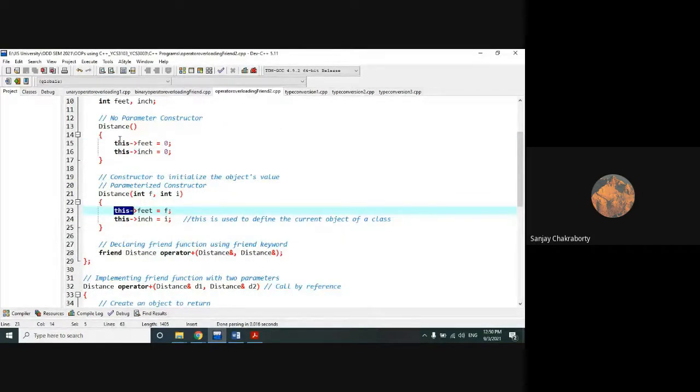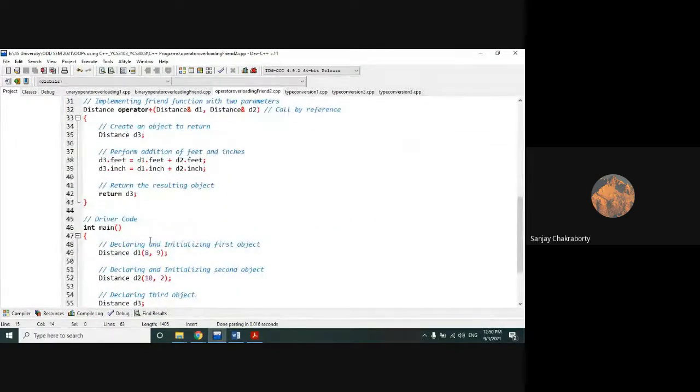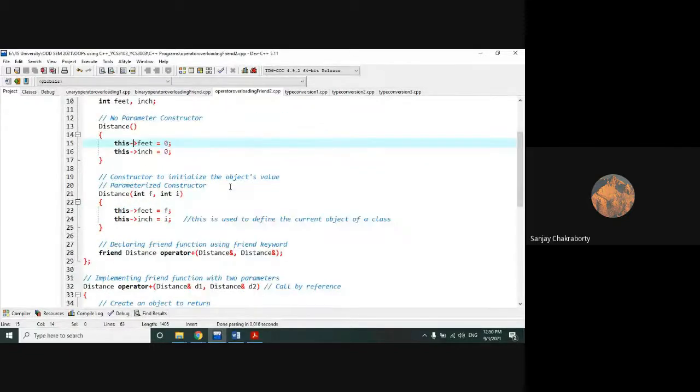So either you can use this keyword here, or you can write d3.fit, d3.int like this. Here you can do it during the call. Understood? Do you understand this thing? What is the use of this keyword?